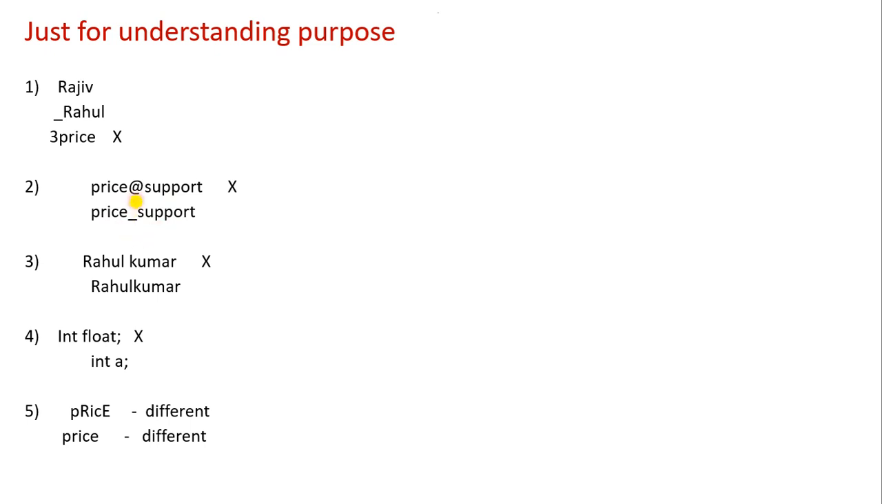We can use only the underscore symbol in our programming language while we are naming a variable, class or function. Other than underscore, we can't use any other symbol. So we can write price_support, but we can't use symbols other than underscore.